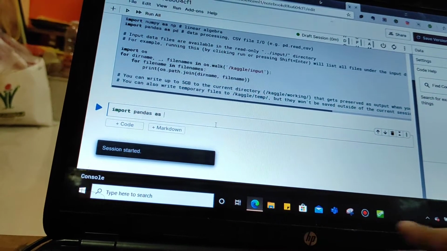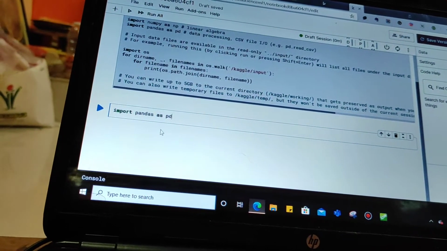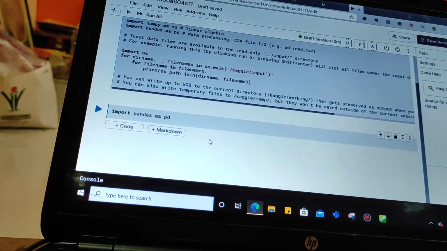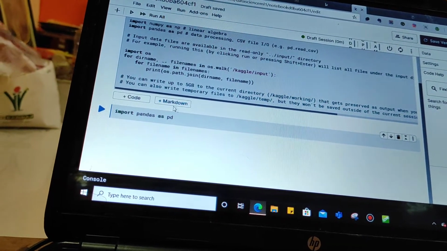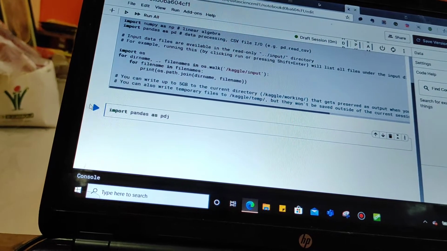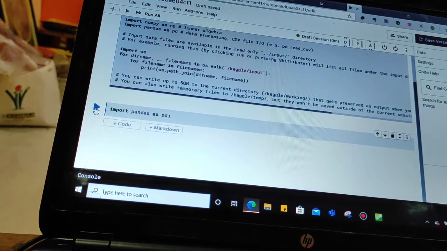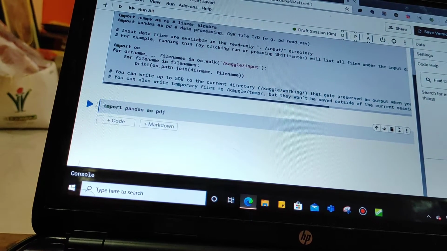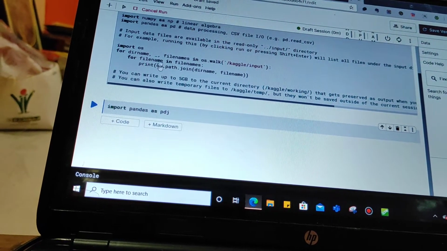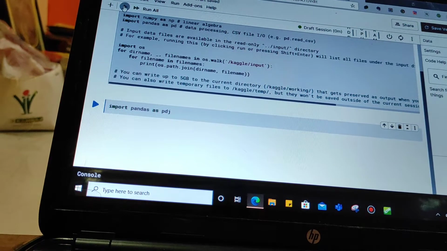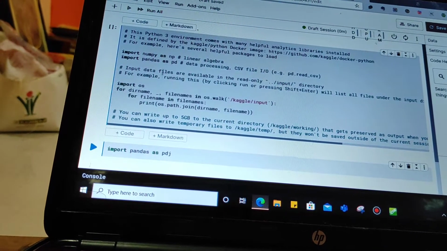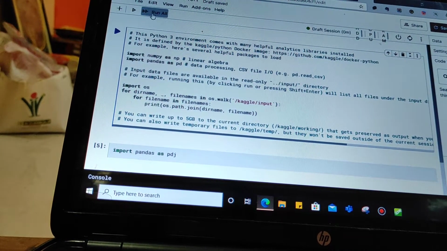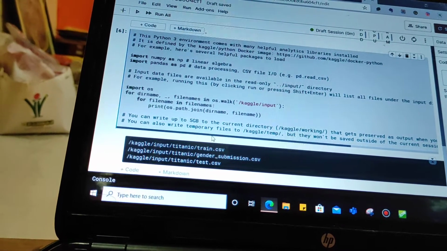For example, that's it, it will run. I think it's very slow, I guess. It will run.